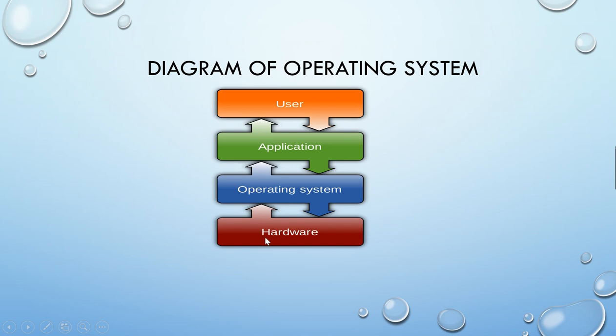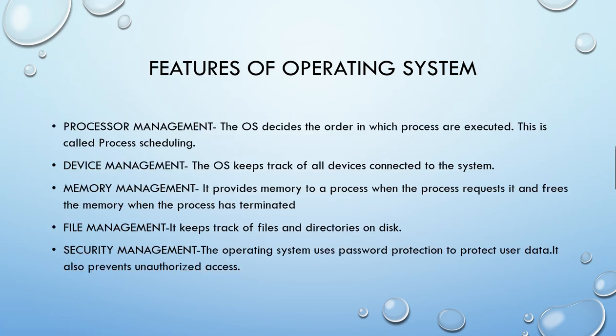Operating system then controls or sends information to the hardware. So the user doesn't directly interact with the hardware. The user interacts with the operating system through an application, while the user interacts with the hardware with the help of the operating system. So this is a layered structure. I think everybody might be clear now. So let us move on to the next slide, that is features of operating system.